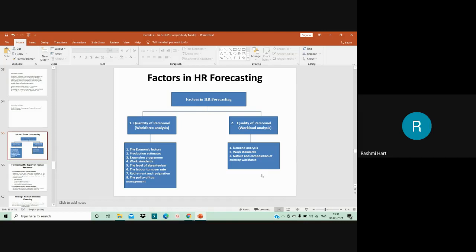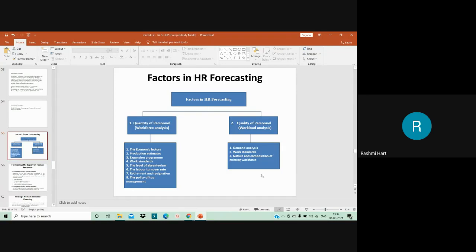The degree to which production schedule is stabilized in comparison with sales curve largely depends on the storability of the products and the non-susceptibility to style factors. So the production keeps on changing based on the storability capacity, sales volume, and all those things. All these directly affect the manpower requirement, or HR forecasting. This is one of the factors which influences the HR forecasting.